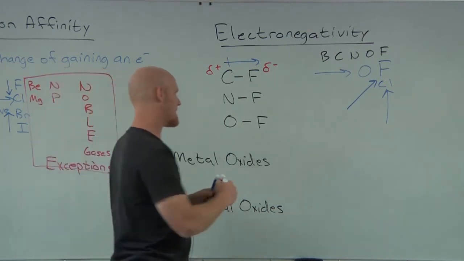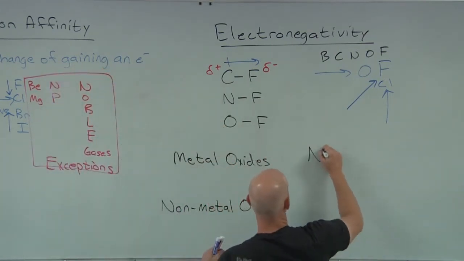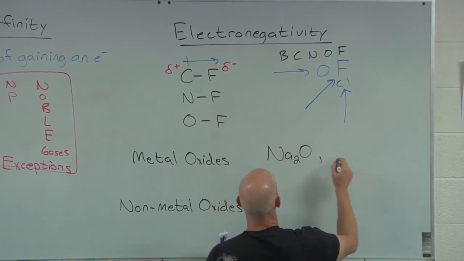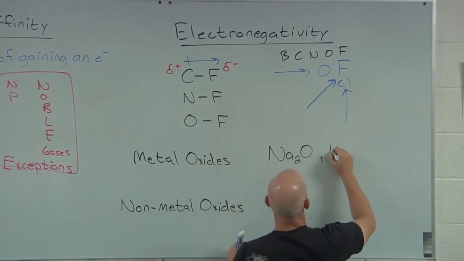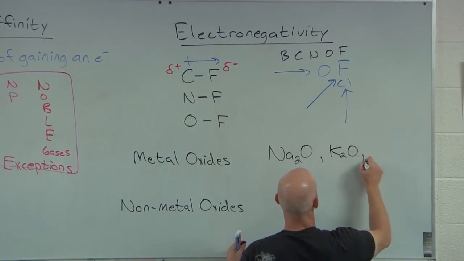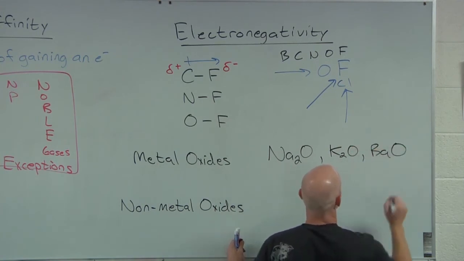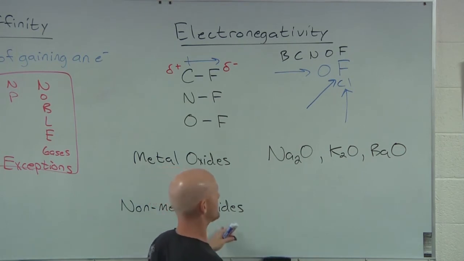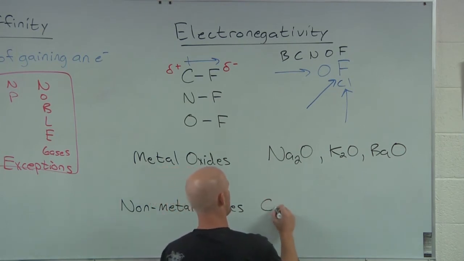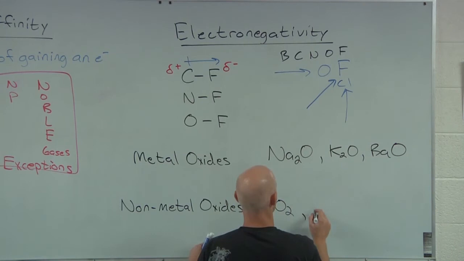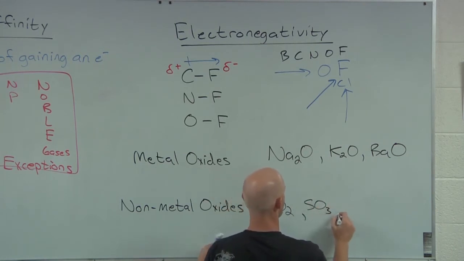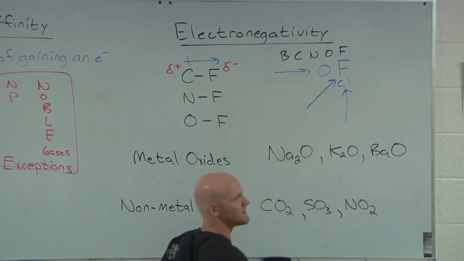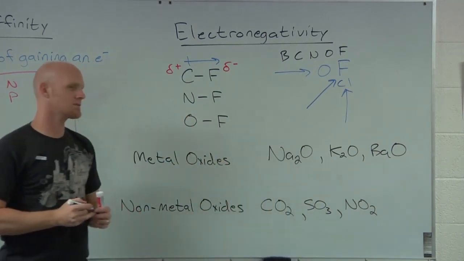So notice a metal oxide might be like sodium oxide, or maybe potassium oxide, or maybe barium oxide. They're all metals with oxygen. A non-metal oxide, on the other hand, might be like carbon dioxide, or sulfur trioxide, or maybe nitrogen dioxide, all non-metal oxides.